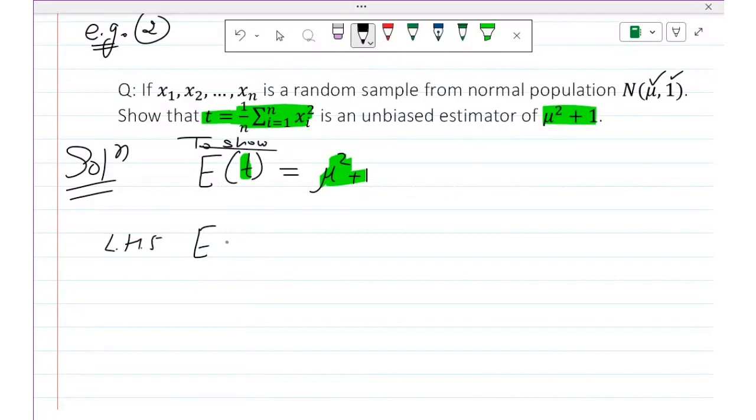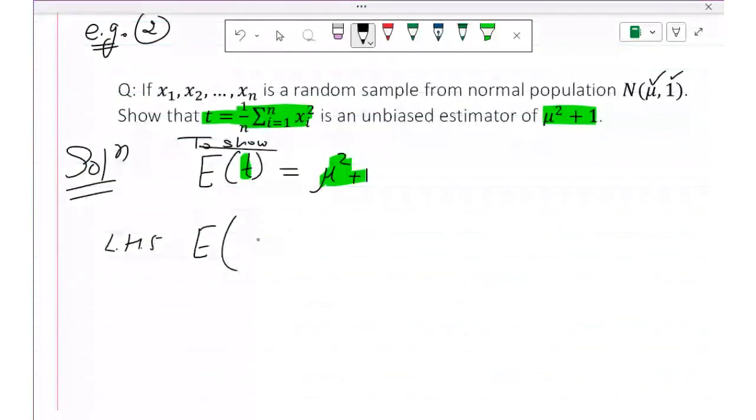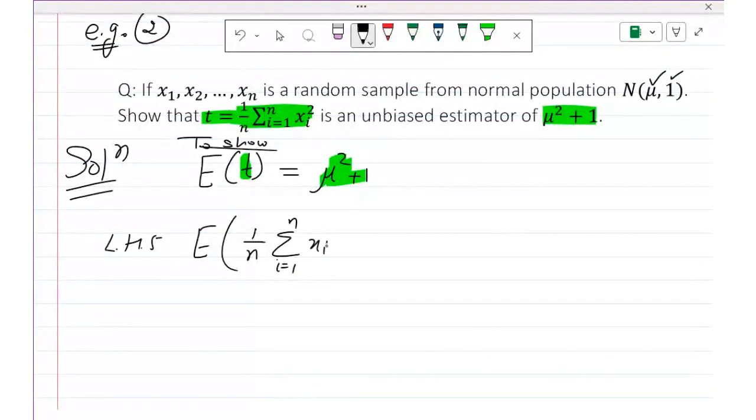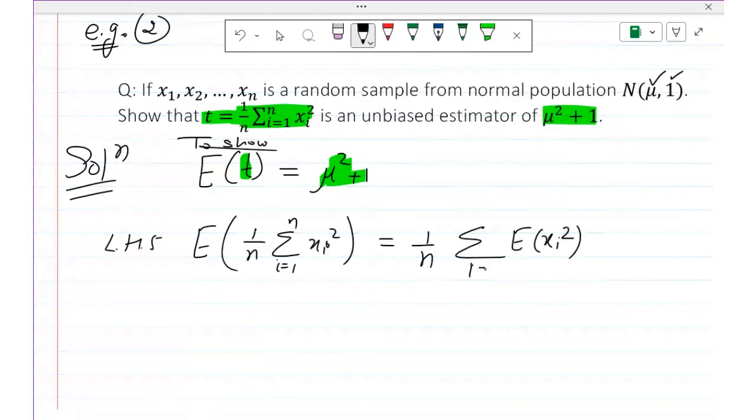I will find E of t. E of t is 1 by n sum of i varying from 1 to n xi square. We will apply the properties of expectation. This 1 by n is constant, it will come out: 1 by n expectation of summation of these. So what we can do? We can take the expectation of individual expectation of xi square, i varying from 1 to n. Any doubt in this, students? So let us call this equation number 1.